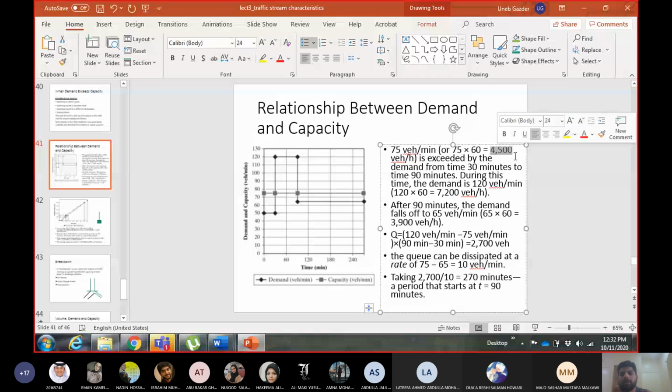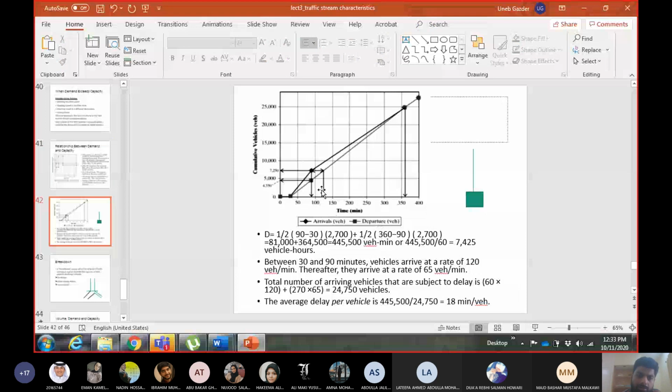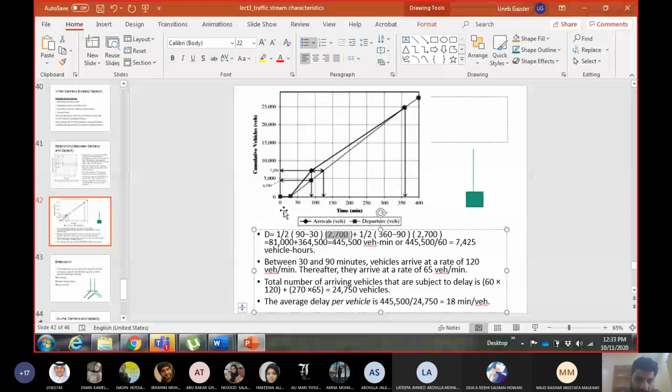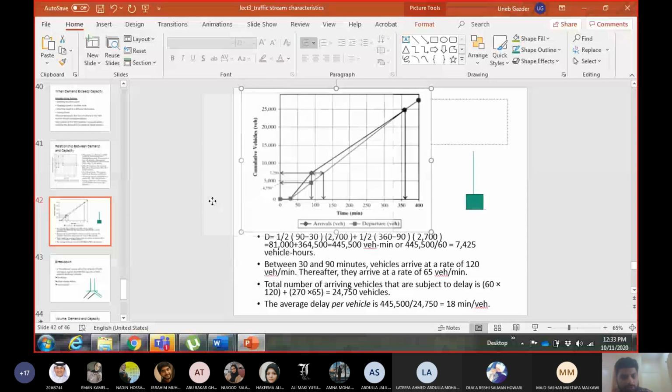So these values are coming from here. 7,200 minus 4,500 gives 2,700. If you have plotted these graphs yourselves, you can measure it from the graph as well, and then you do not have to calculate. But I did not make this graph. This is from the book, so I do not know the exact value, so I will refer to the calculation I showed you in the previous slide.